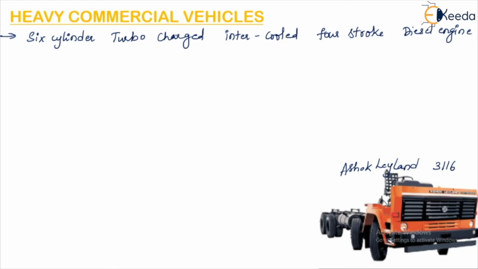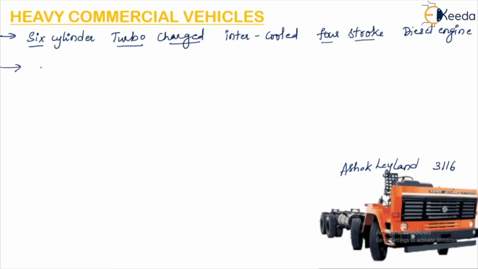So here we see that it is turbocharged. I have already told you what turbocharging is. Here a turbocharger will be used to induce the air inside the combustion chamber, and it is a 6-cylinder intercooled, so it will be cooled inside, and it is a 4-stroke diesel engine.